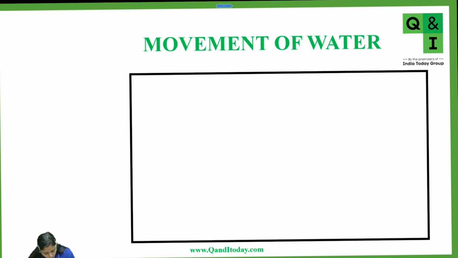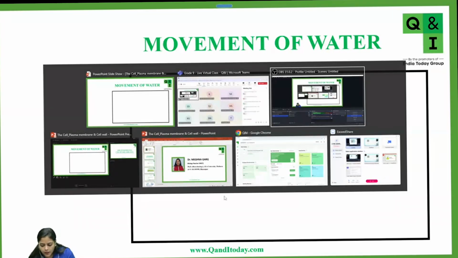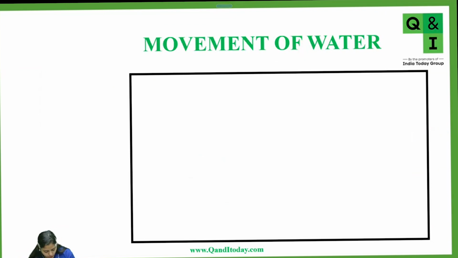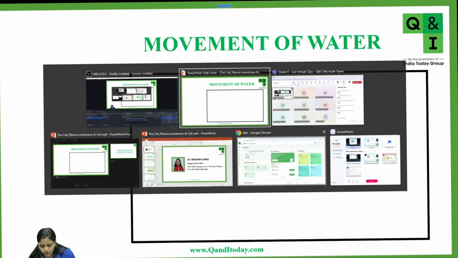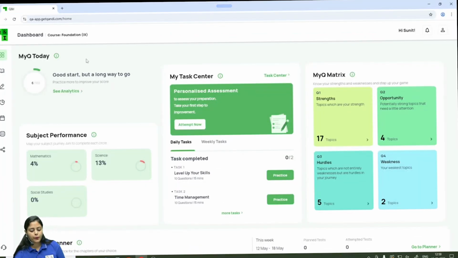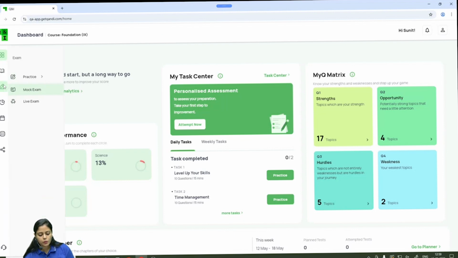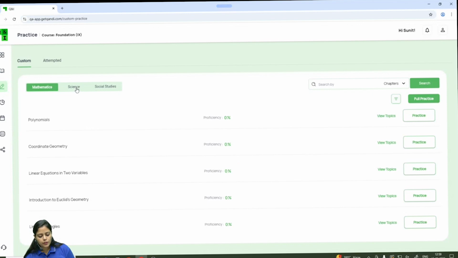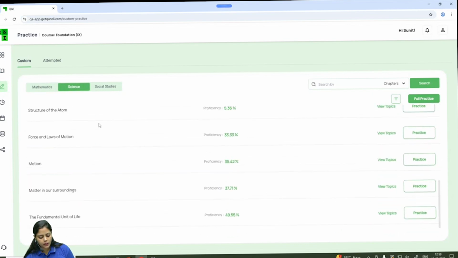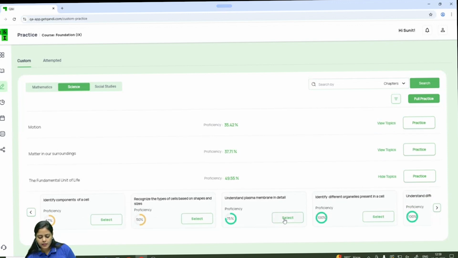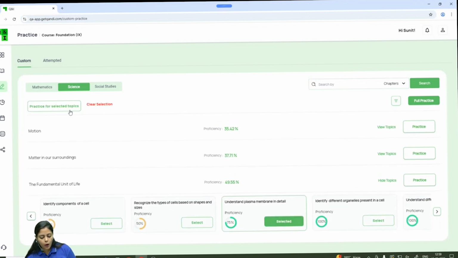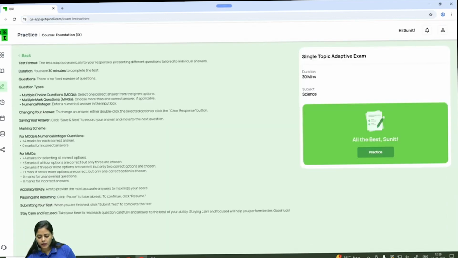Now let's solve some questions on the platform. I'll open the platform for all of you. Just wait. Once you log into the Q&A platform, students, you can go to the assessment section, then the practice session tab, custom. Since we are reading science, we'll go to the chapter, the fundamental unit of life, a few topics from here. Understand plasma membrane in detail. Till now we have not covered the entire plasma membrane, but you can practice questions on the platform like this.